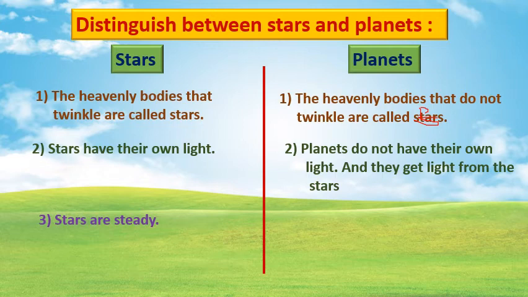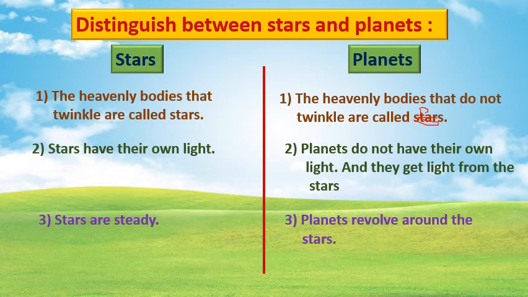We'll move to the next one. Stars are steady, meaning they remain in one place. They stay in one place. They don't move. But what about the planets? You know that planets revolve around the stars. They do not stay in one place. They always revolve. They rotate and they revolve. Rotation means moving around itself and revolution means movement around the stars or around the sun.